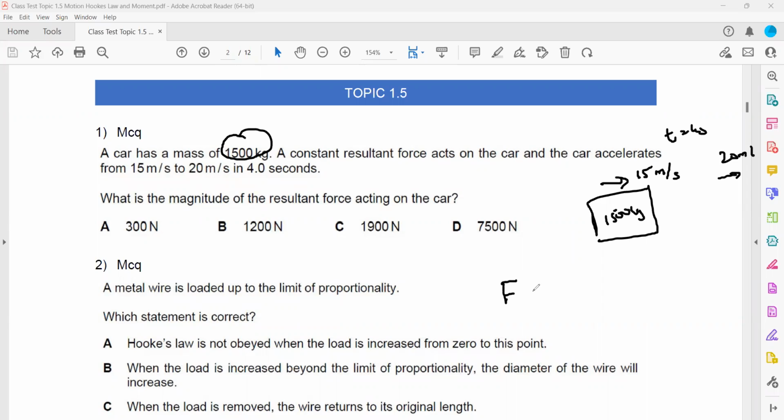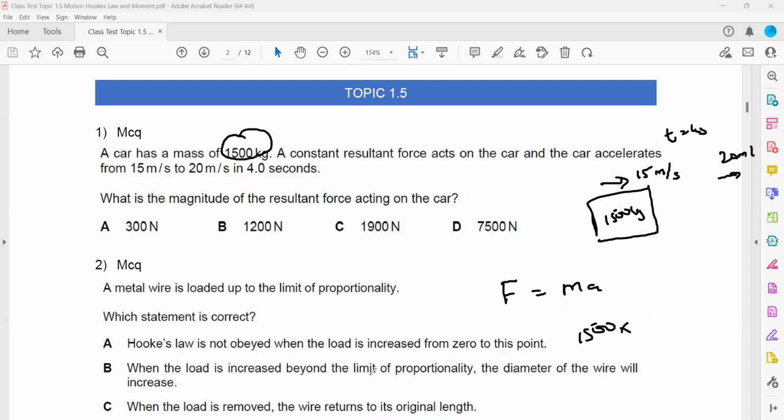If we want the resultant force, we can calculate it by using our formula F equals ma. So F is equal to ma, force is mass multiplied by acceleration. The mass of the car is given, 1500. What about acceleration? It is the change in velocity in unit time.